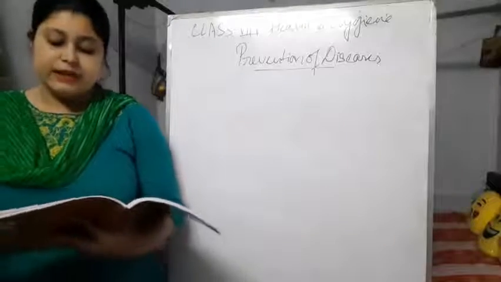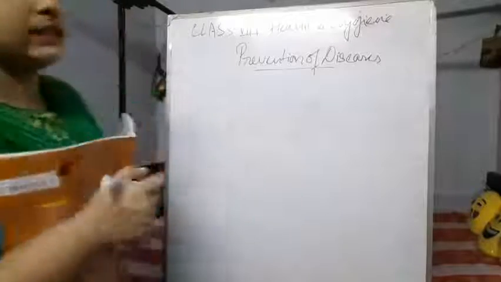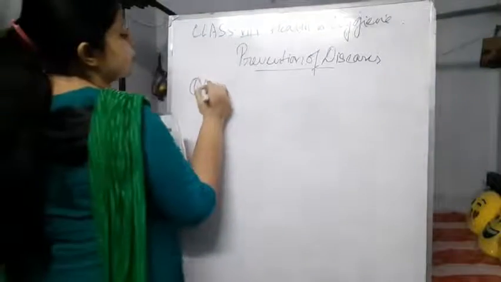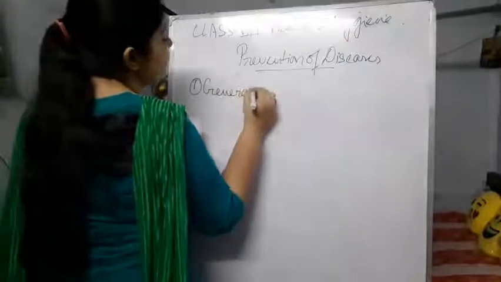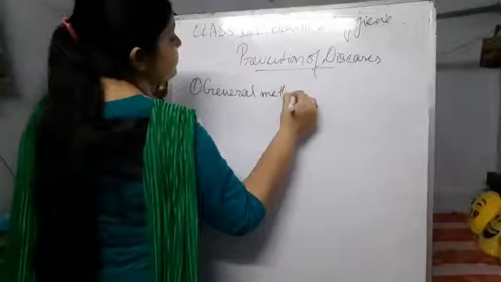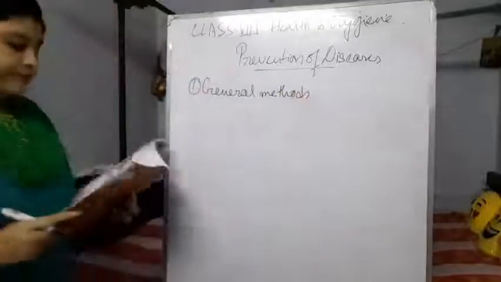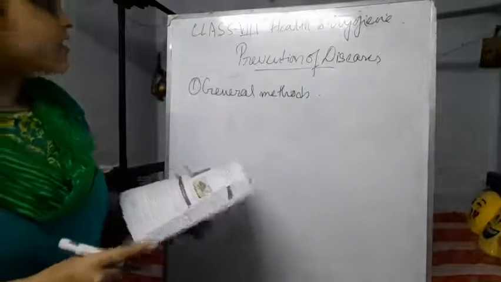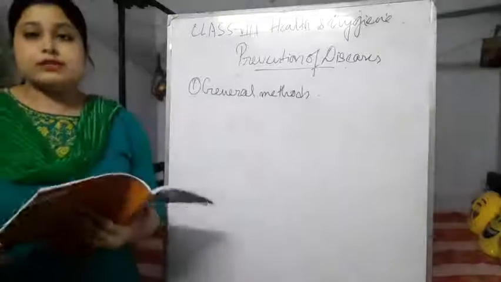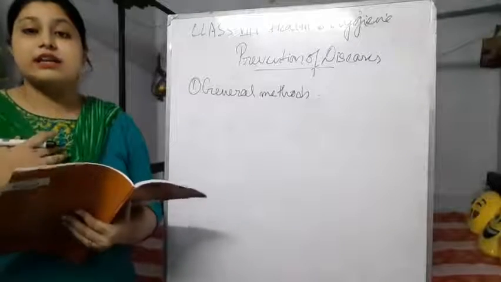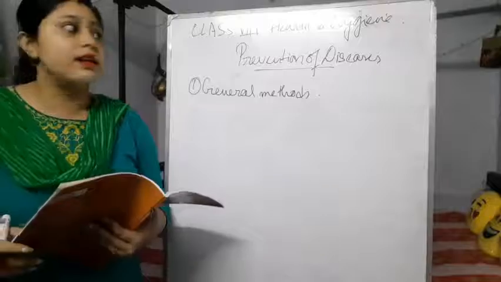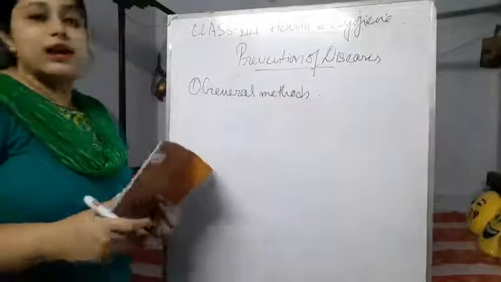Firstly, the general methods of preventing communicable diseases. What are they? Like preventing exposure to infectious diseases. If we prevent ourselves from exposure to those diseases, then the diseases can't attack us, right?